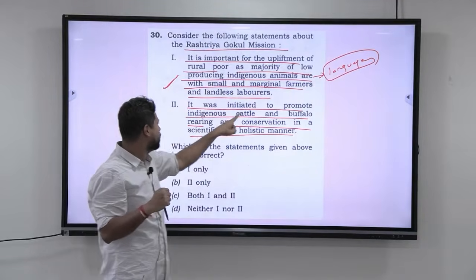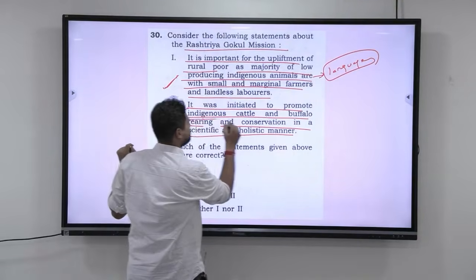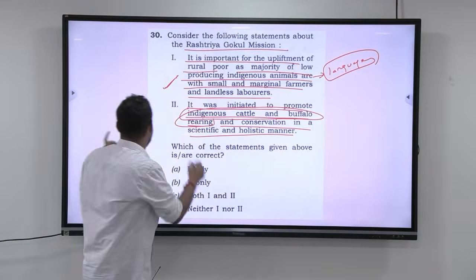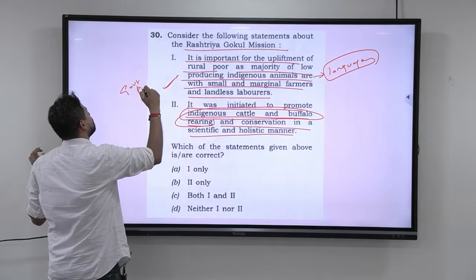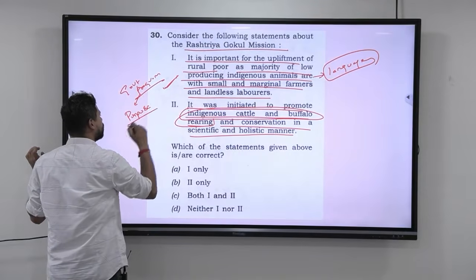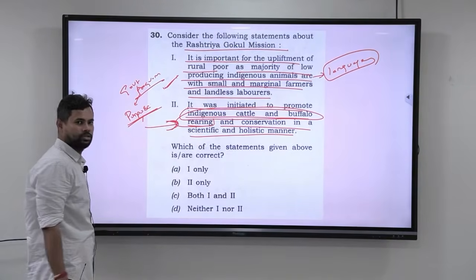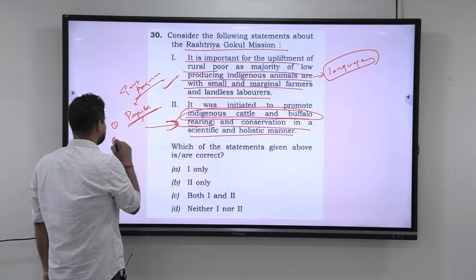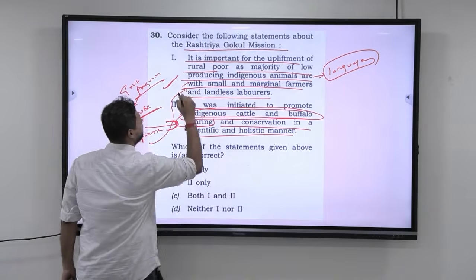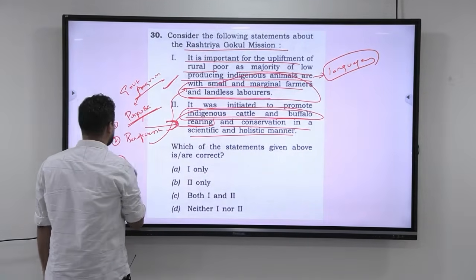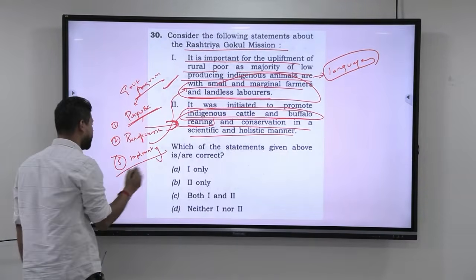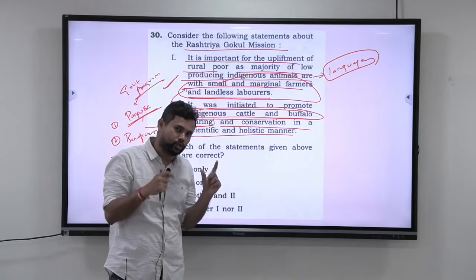Next, it was initiated to promote indigenous cattle and buffalo rearing. This is where many will get confused. That is why I told you, whenever you take government programs, you should always know the purpose. When you know the purpose, automatically you will get the answer to this. So one is the purpose. The second is the beneficiaries. Here, the beneficiaries are them. And the third is the implementing body. Here the implementing body is very easy. Sometimes the implementing body will be a little tricky. That's why you should know the implementing body.